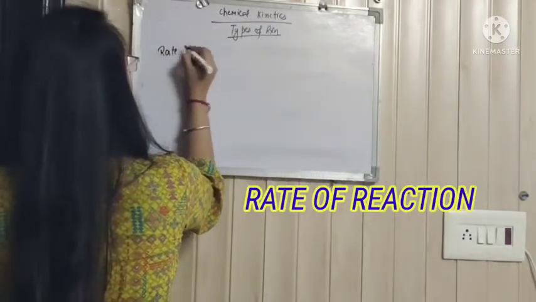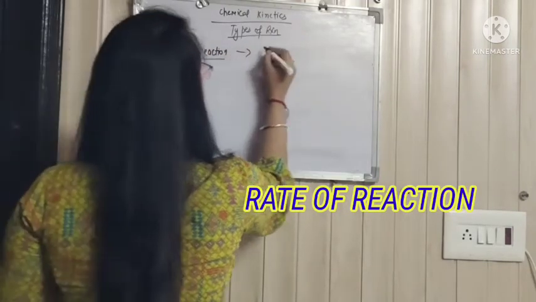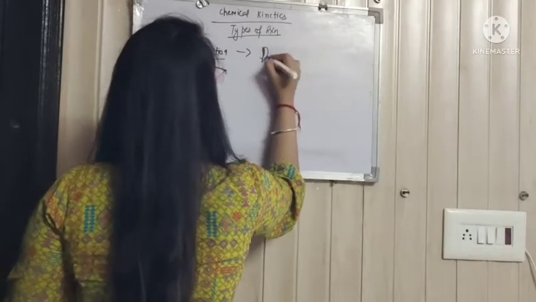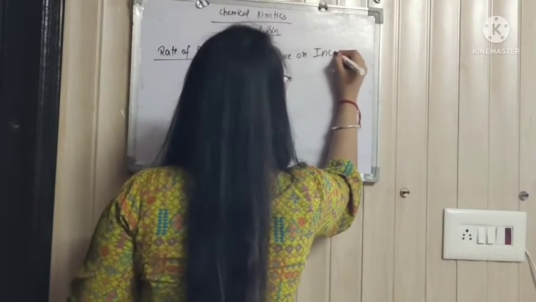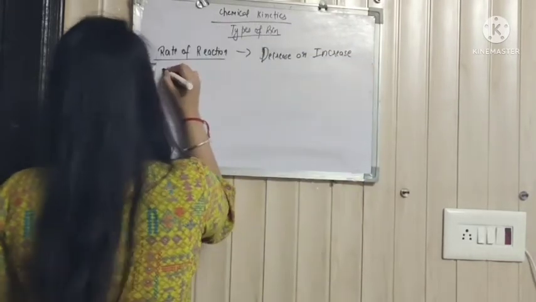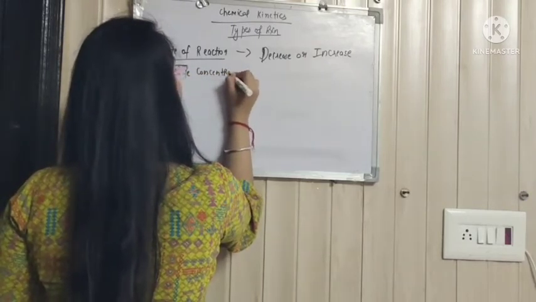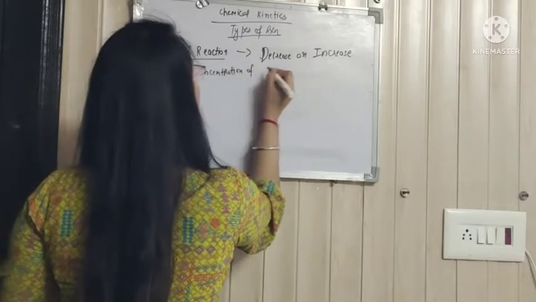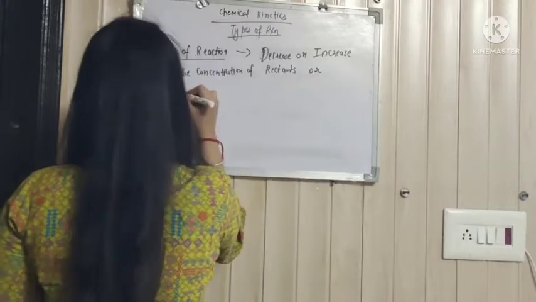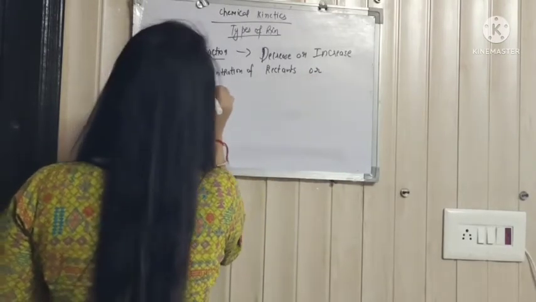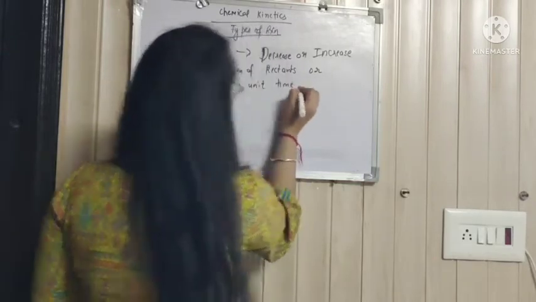The decrease or increase in the concentration of reactant or product per unit time is the rate of reaction.